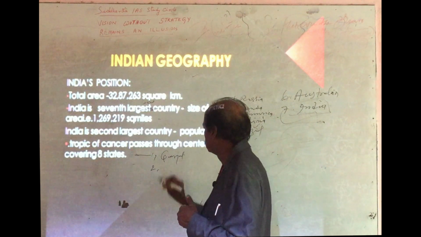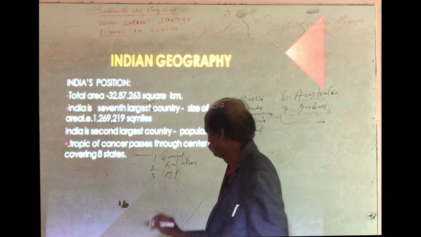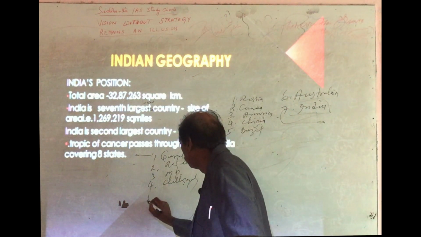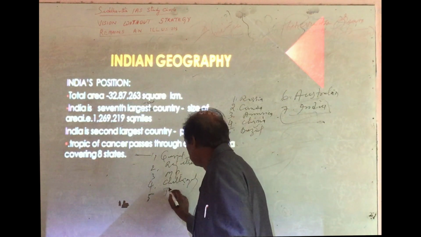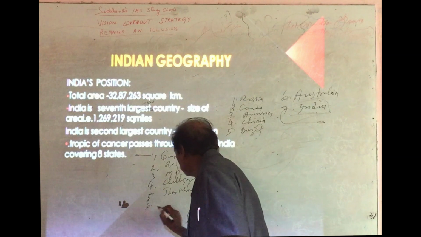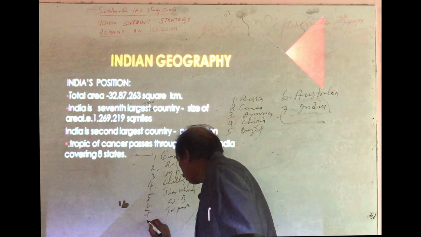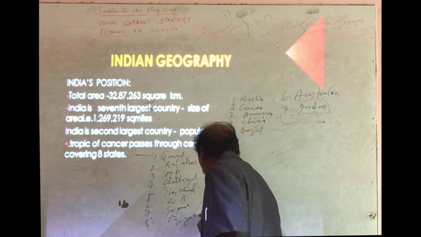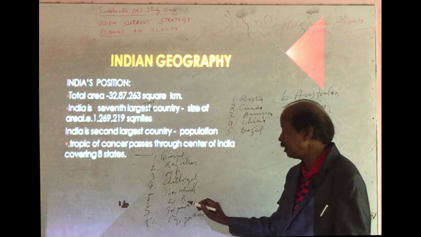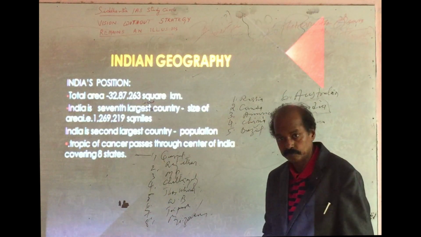Gujarat, Rajasthan, Madhya Pradesh, Chhattisgarh, Jharkhand, West Bengal, Tripura, Mizoram.